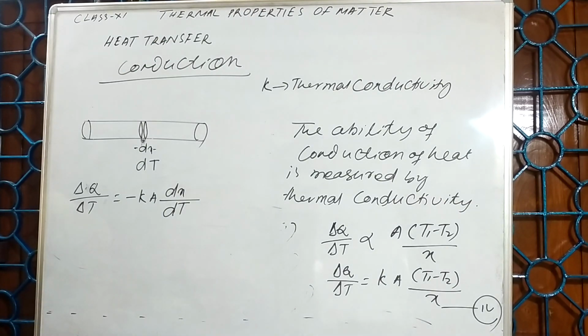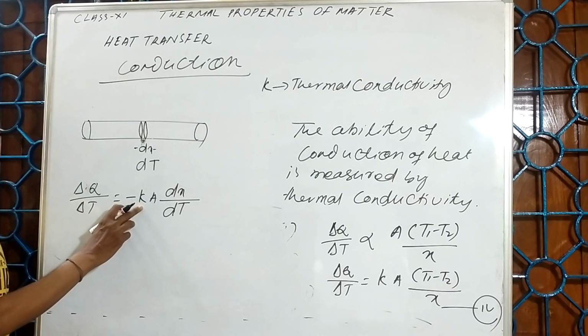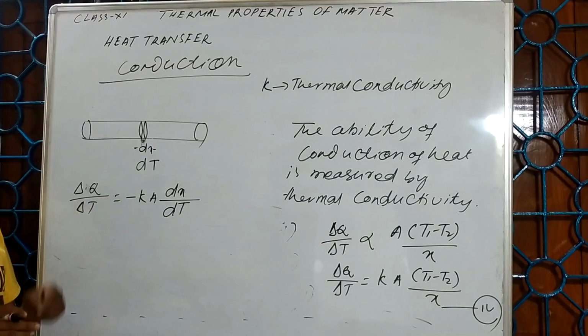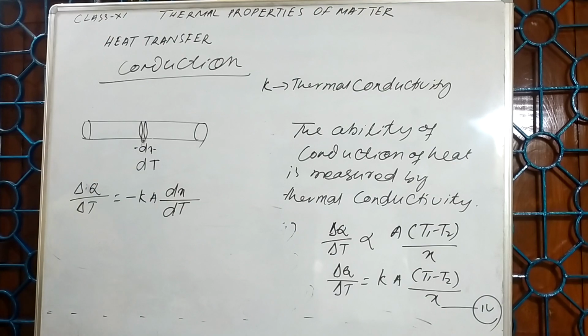Here K is the thermal conductivity, A is the area of cross section.